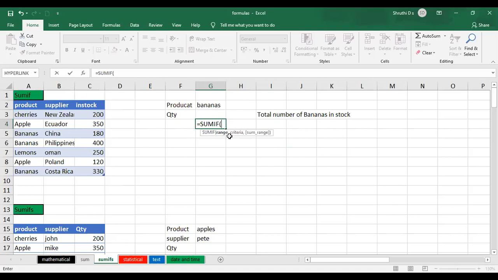So what is the first one? The first one is the range. What range do I need to consider? I need to get the entire table, right? So that is my range. The complete table will be my range. I will select it and put a comma.